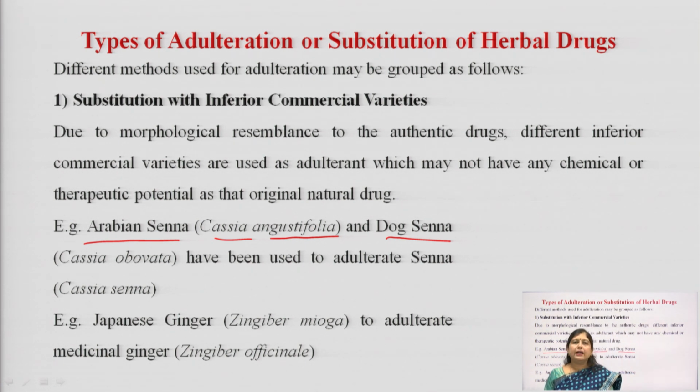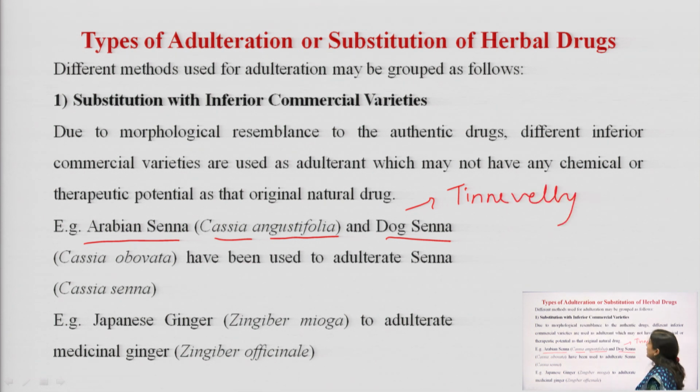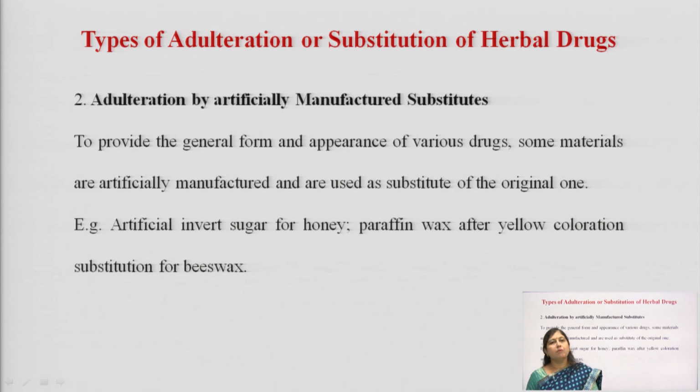So, dog senna and Cassia senna are the inferior quality senna, and they are used to adulterate the official senna, that is Arabian senna. We also have another variety known as the Tinnevelli senna, and that can also be adulterated by dog senna. Another example is the official ginger, Zingiber officinale. That ginger is adulterated by the Japanese ginger, which is of lower quality, known as Zingiber mioga. So, it can be adulterated by ginger mioga.